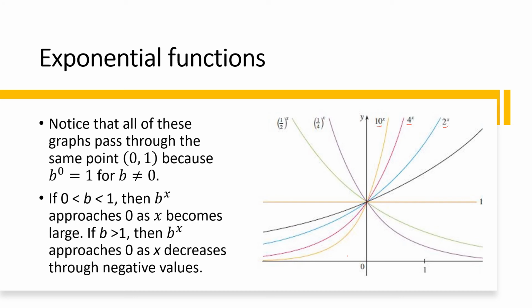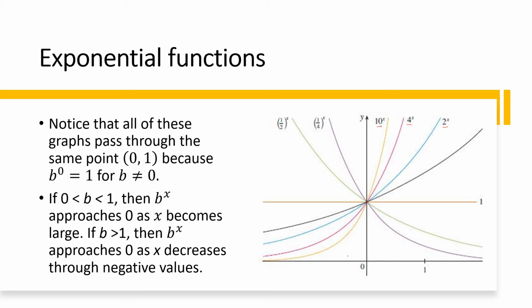Okay. Now, what happens if our base is less than 1 but greater than 0? That means we are referring to b here as a fraction. So take note, if we have a b which is a fraction, meaning less than 1 but greater than 0, the graph decreases. Meaning, as x approaches positive infinity, the graph approaches 0.